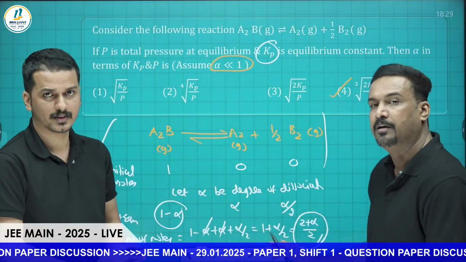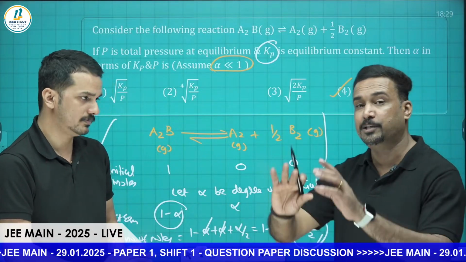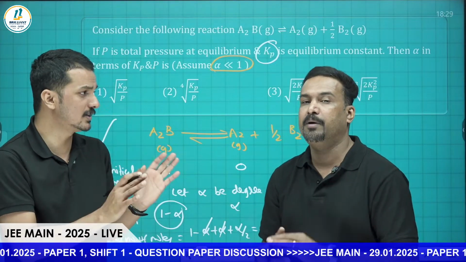This one you can write directly, no need to go for the steps. You can write directly 1 minus alpha plus 2 plus alpha by 2. That ratio of number of moles you have to take. Only the thing is, multiply the total pressure.